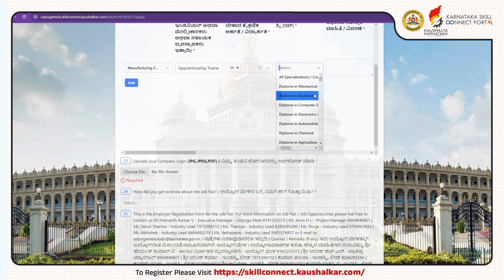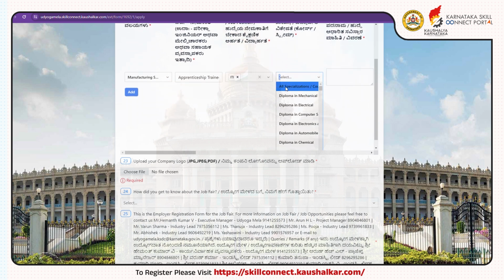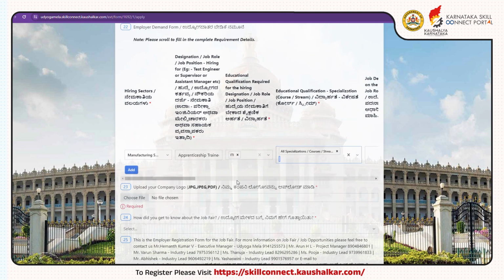Here, you can select any specified specialized diploma or ITI courses like diploma in mechanic, diploma in aeronautics, etc., as per the designation requirement. If the designation has no specific specialization, you can select the all specializations/course/stream option.